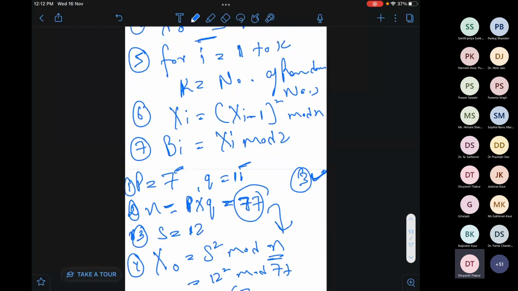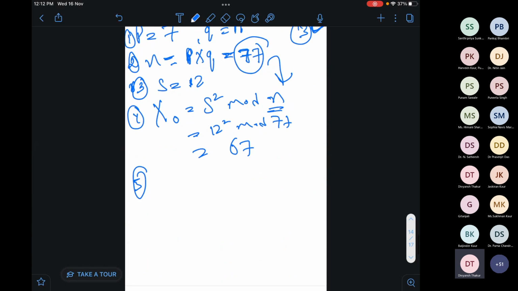Now the fifth step is for i equals 1 to k, where k is the number of random numbers. So now we will start our iteration. I have the value of x naught, 67. Now I will get the value of x1 by computing 67 square mod 77, which is equal to 23.